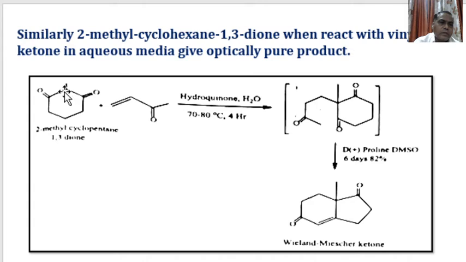At the first and third positions there are double bonded oxygens, hence 1,3-diones. At the second position there is a methyl group, hence it is known as 2-methyl cyclohexane 1,3-dione. When it reacts with vinyl ketones in aqueous media, that is in presence of water, it gives a better product. It is known as vinyl methyl ketone.